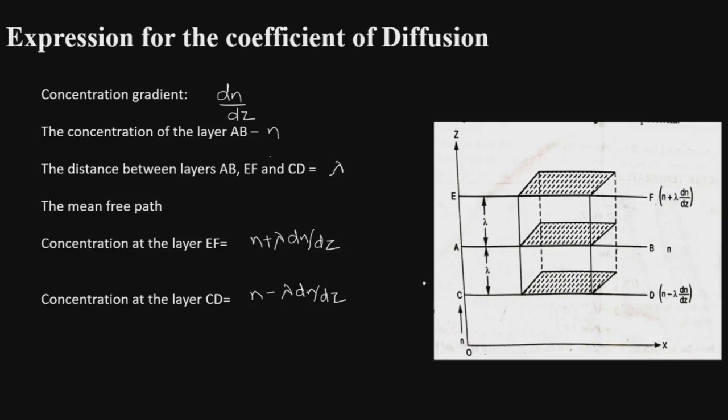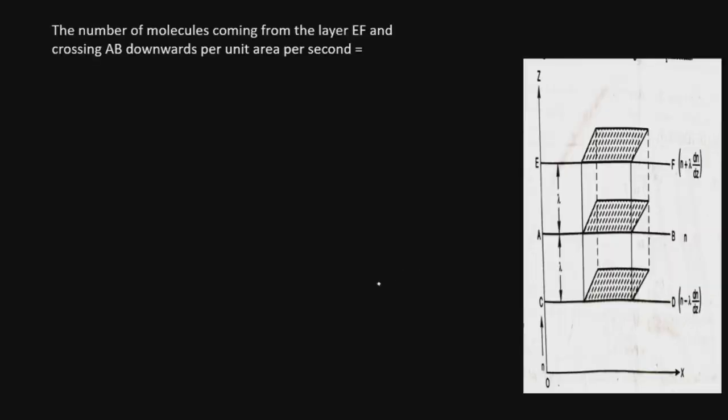Now we can find the number of molecules which are moving from the layer EF towards the layer CD in the downward direction, crossing the layer AB per unit area per second. This will be given as equal to 1 by 6 into C into n plus lambda dn by dz.